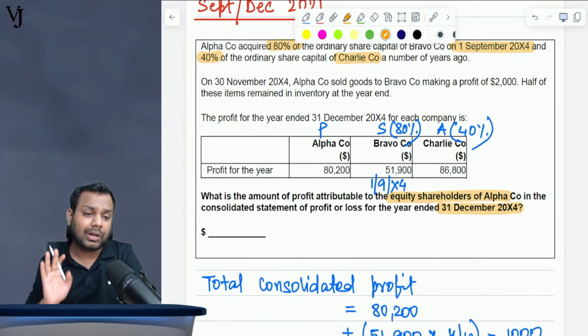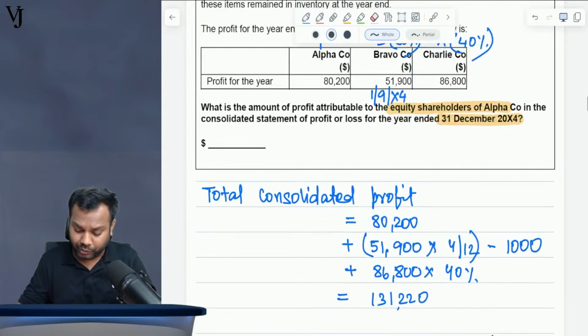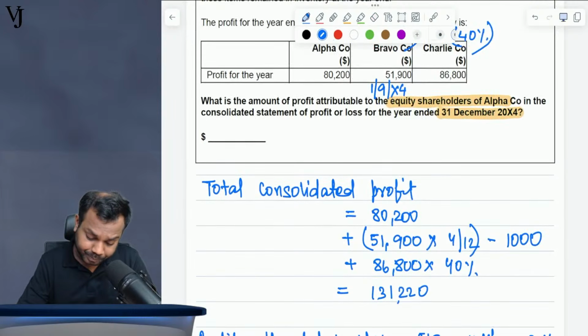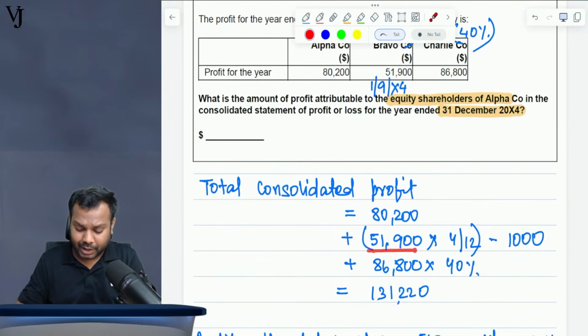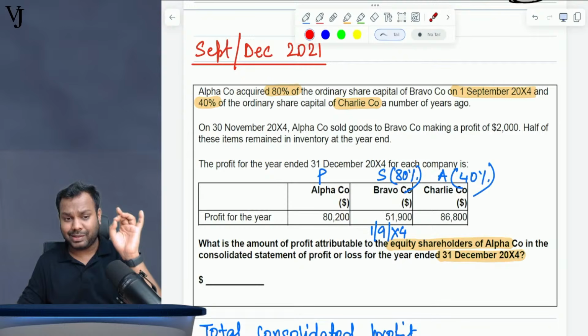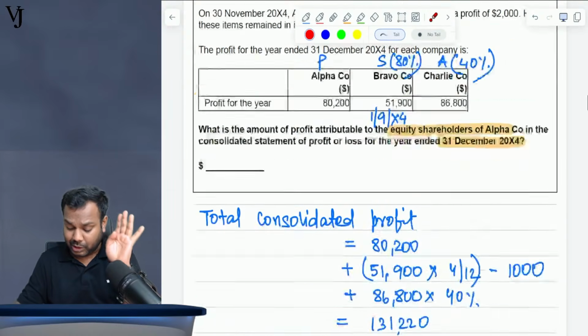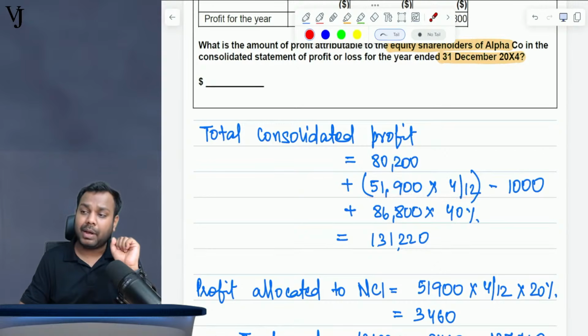So what is the total profit? First of all, 80,200 is the full amount of profit. Parent fully it will come. Now Bravo company, 51,900, we have acquired on what date? On 1st September. Year end is 31st December. September, October, November, December, 4 months. So 51,900 multiplied by 4 by 12.